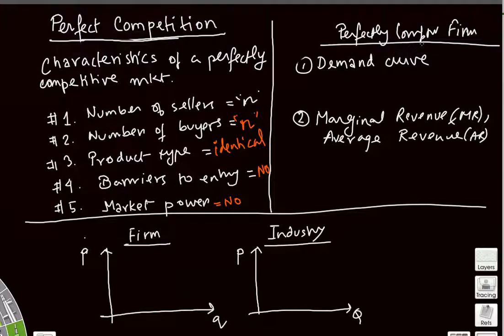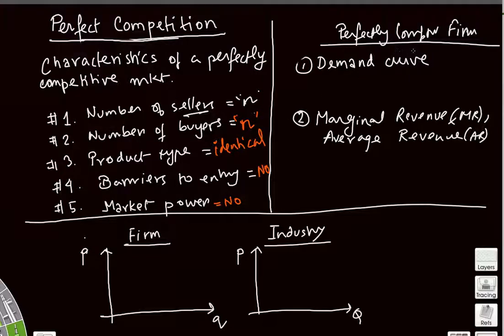Okay. A perfectly competitive firm. Now, in the case of a perfectly competitive market, where there are n number of firms, right? Sellers are the firms. We have to distinguish between the firm, an individual firm, and the entire industry. The industry is made up of these n number of firms.